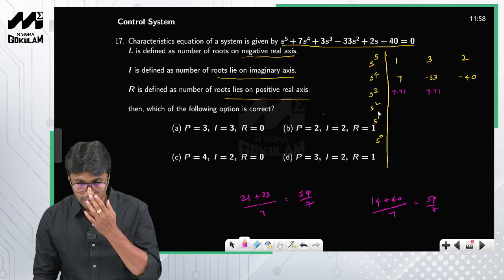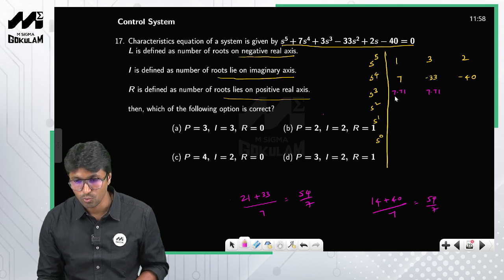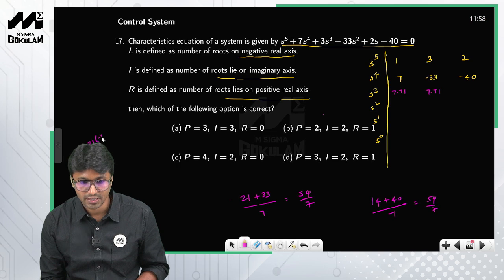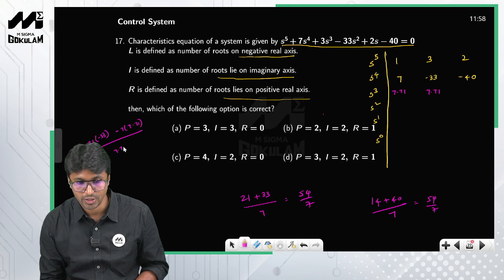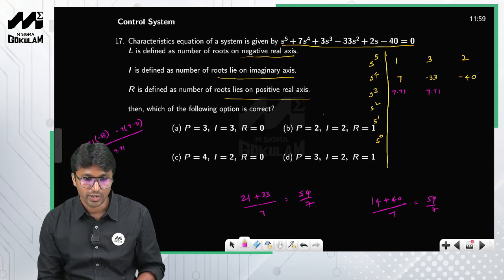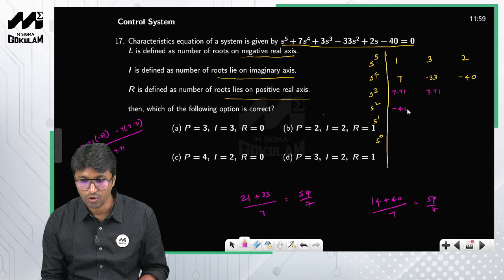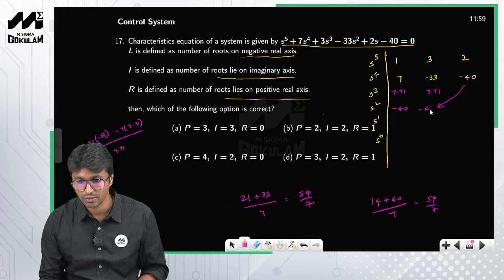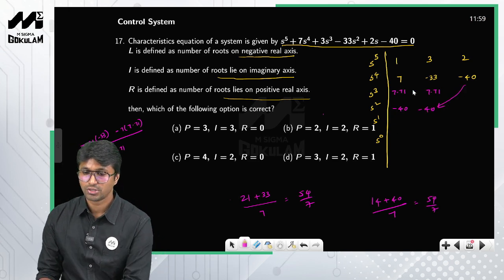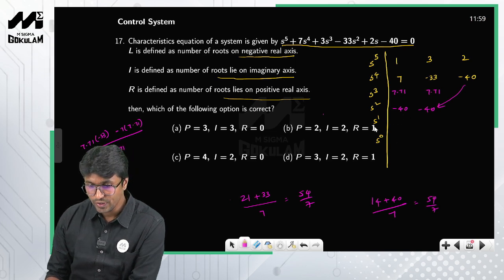Now what will be the entries in the next row? 7.71 into minus 33, minus 7 into 7.71, divided by 7.71. You can take 7.71 common from the numerator and denominator and strike it off. So it comes out as minus 33 minus 7, which is nothing but minus 40, and you can copy this minus 40 here. Now if you fill the entries of the next row, this is nothing but minus 40 into 7.7 plus 40 into 7.7, so this is 0.